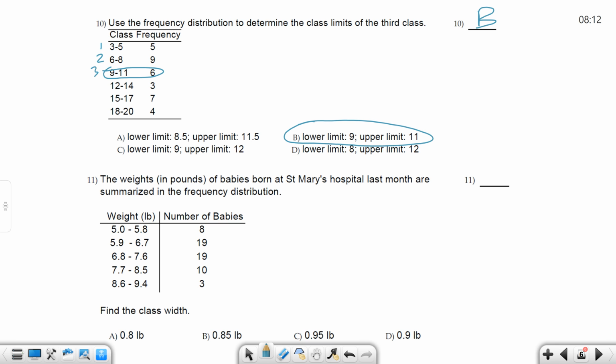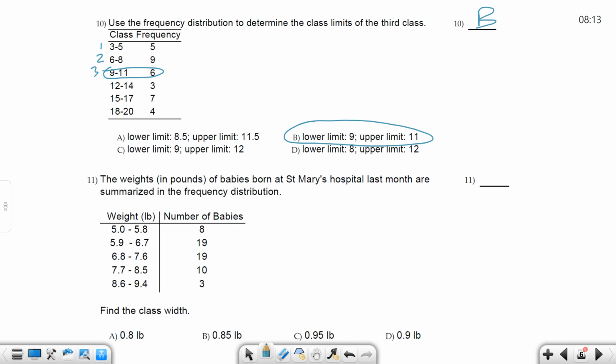The weights in pounds of babies born at St. Mary's Hospital last month are summarized in the frequency distribution: 5.0 to 5.8, 5.9 to 6.7, and they have the number of babies. What is the class width? What is the class width? So how do you find class width?